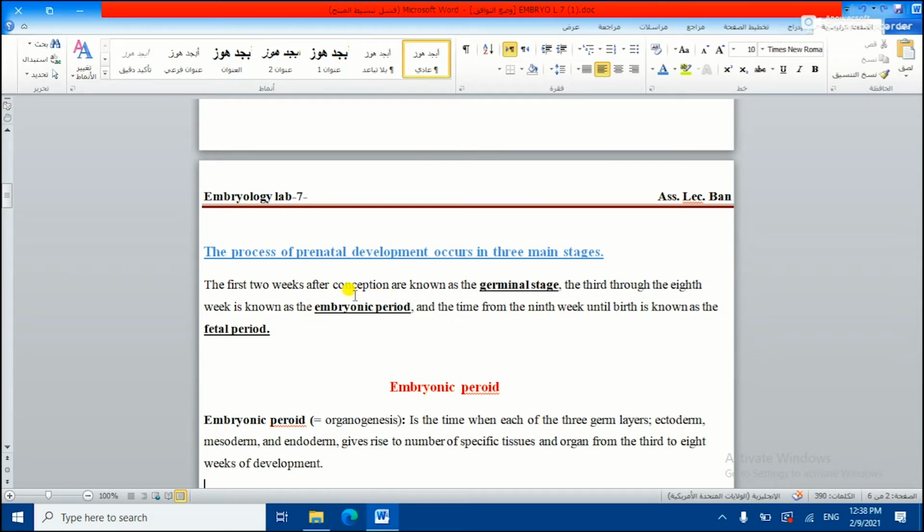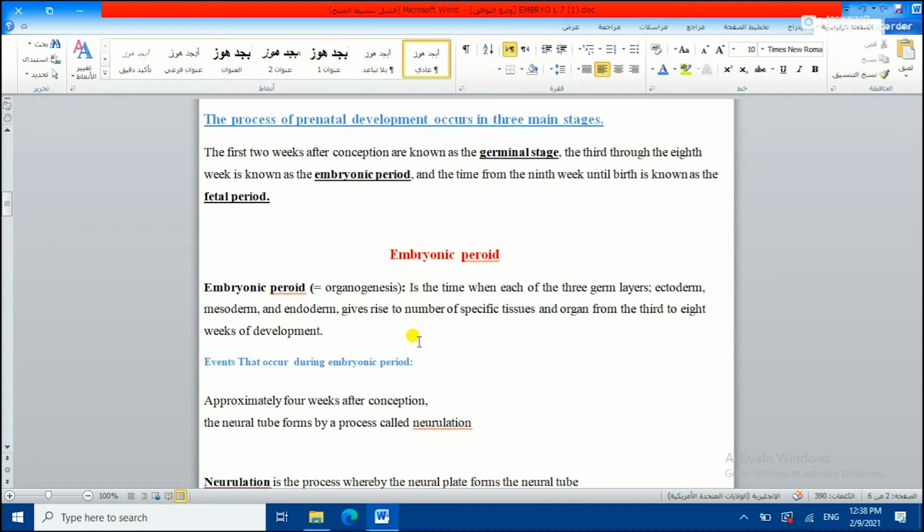This week we will stop on the embryonic period, because the third to the 8th week of development is called embryonic development. So the first 2 weeks after conception are known as the germinal stage, while the 3rd through 8th week of development is known as the embryonic period, and the time from the 9th week until birth is known as the fetal period. So we will stop on the embryonic period because we need to know some events that happen in this period.